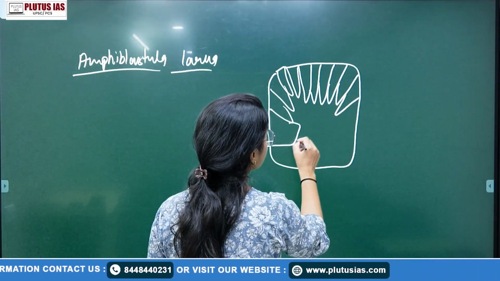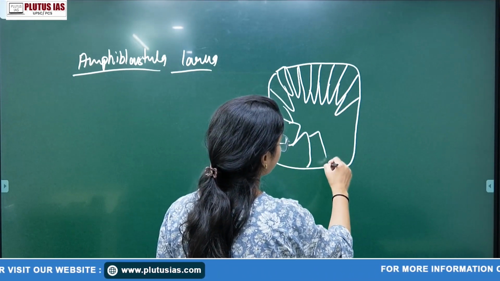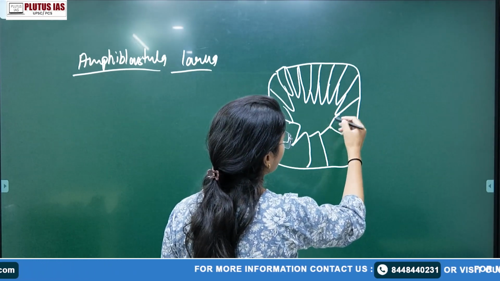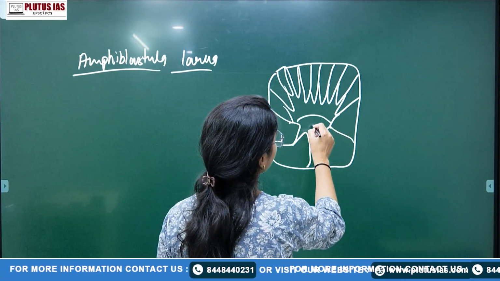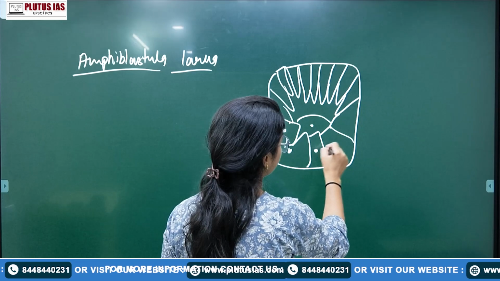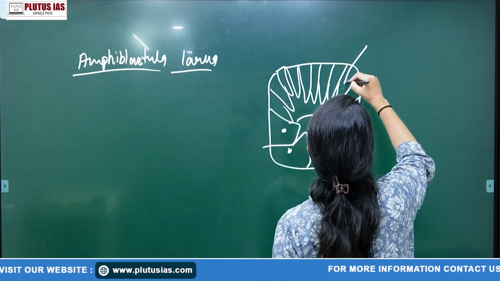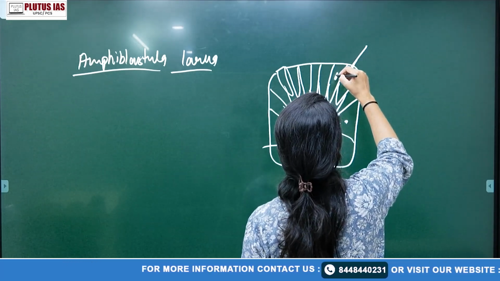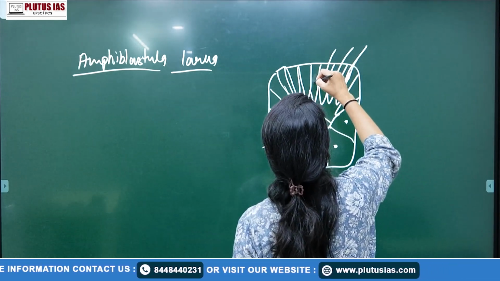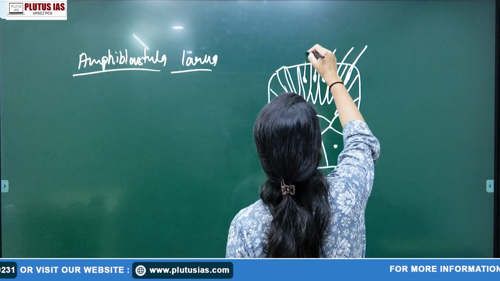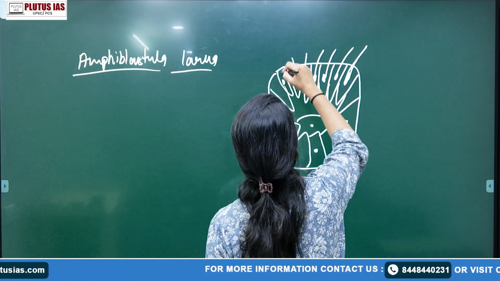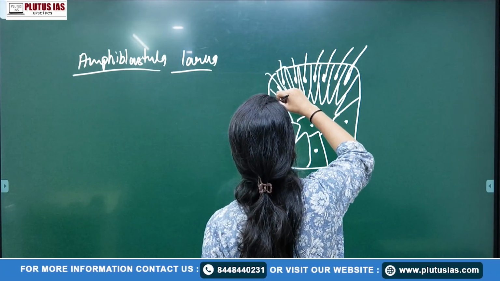Here, the upper cells are modified into micromeres, and the lower portion cells are modified into large cells, macromeres. The cells are differentiated, so the body becomes polarized, right?